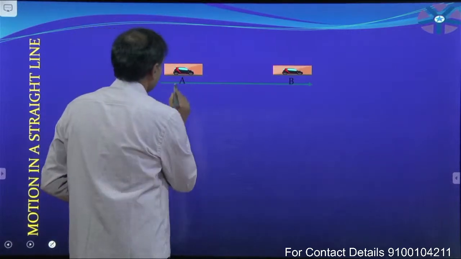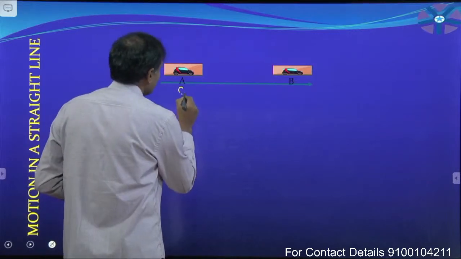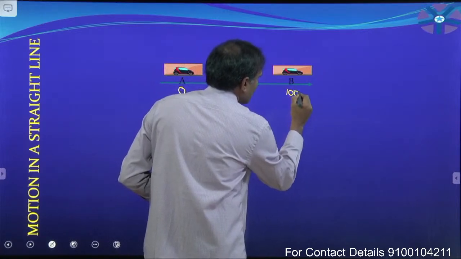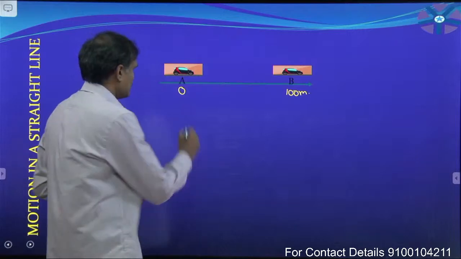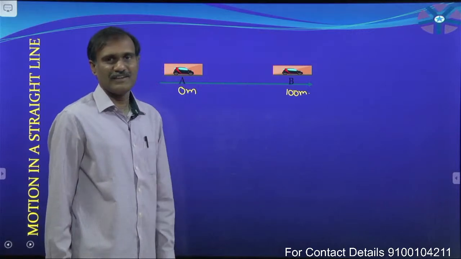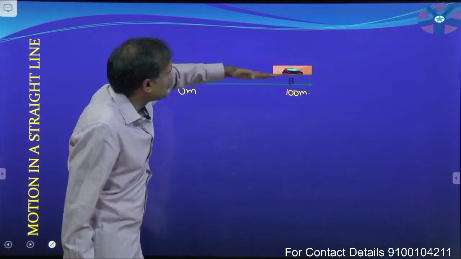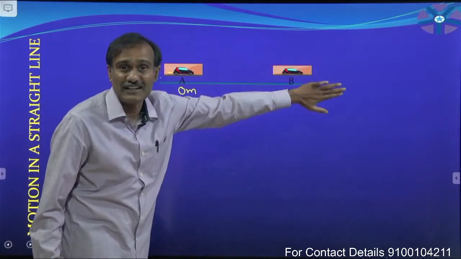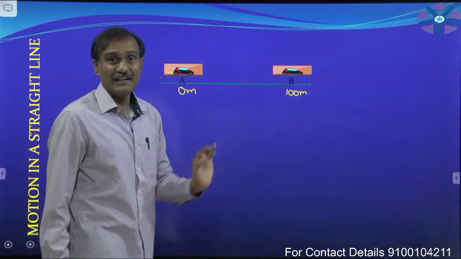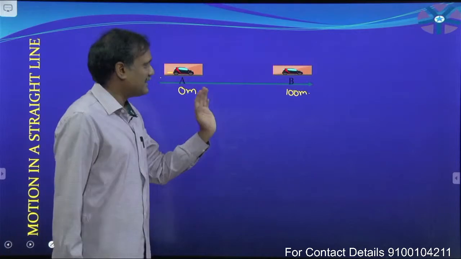Okay, let us consider A as the reference position for our discussion, nothing but 0. For B, I want to consider the position as 100 meter. Position of B is 100 meter. Now, a car travels from position A to position B as the time goes on increasing. That means with respect to A, that car is in motion because its position changes.